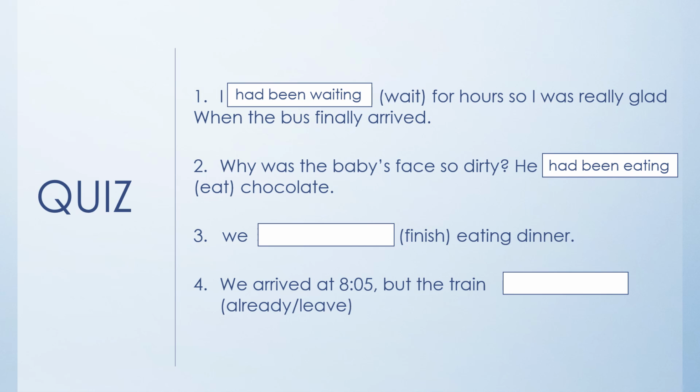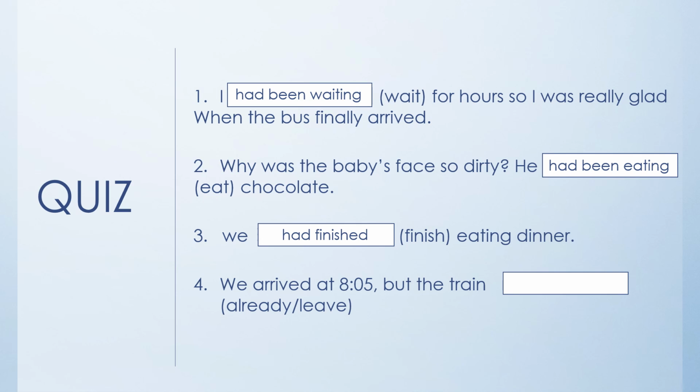The third example, we finish eating dinner. So over here, it's an action that happened in the past. So automatically, we'll go and use the past perfect, which is we had finished eating dinner.